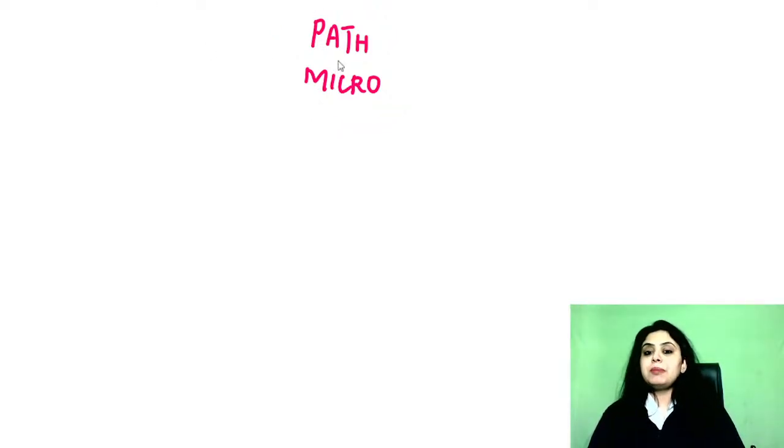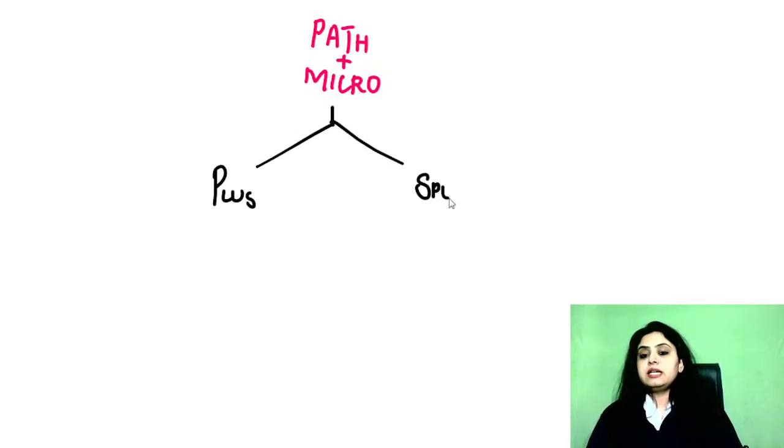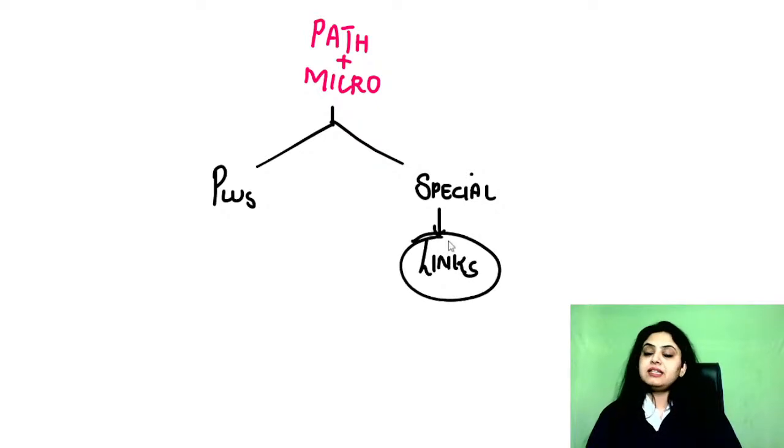So jaldi se pehle, let's just finish off whatever little bit information I have that I wish to give you. So regarding path and micro, what are you supposed to do? So sabse pehle, now we have two set of students. Some of you might be plus users and some of you might be on an academy. You might be taking help of the special classes. So special class ke liye also I have already given links on the Telegram group which are available. You can refer to those for path and micro.